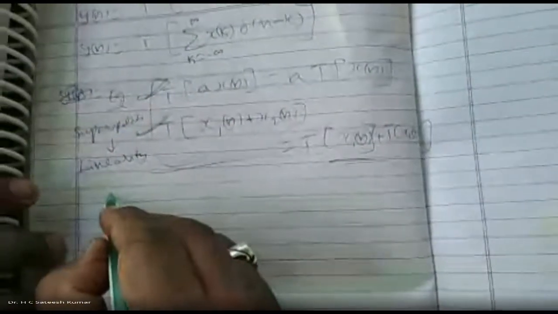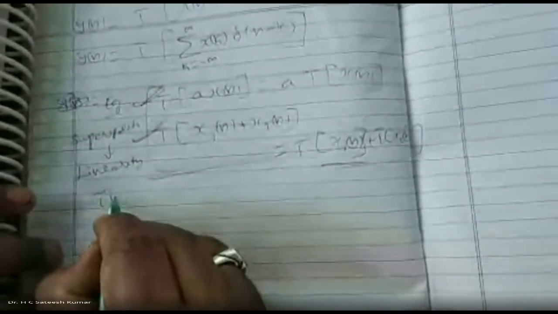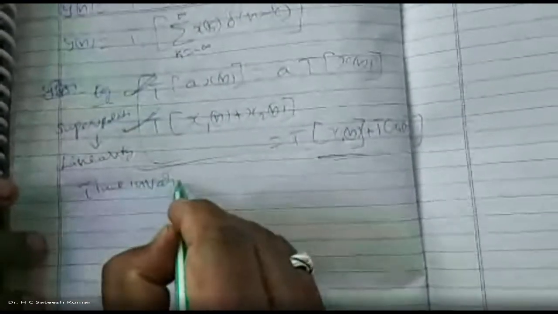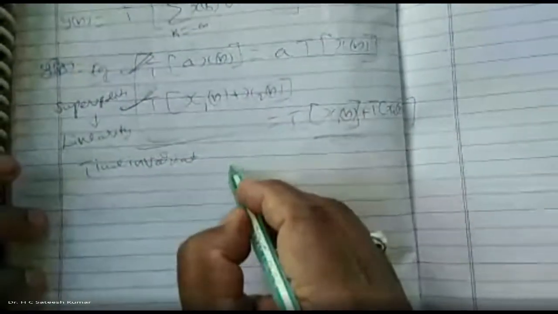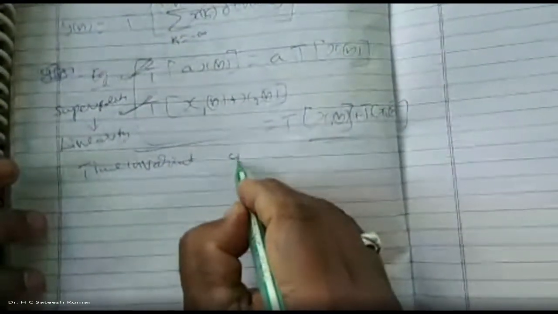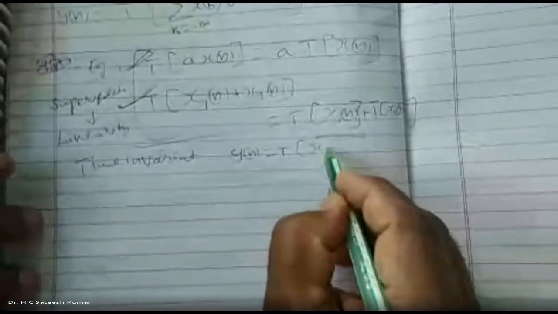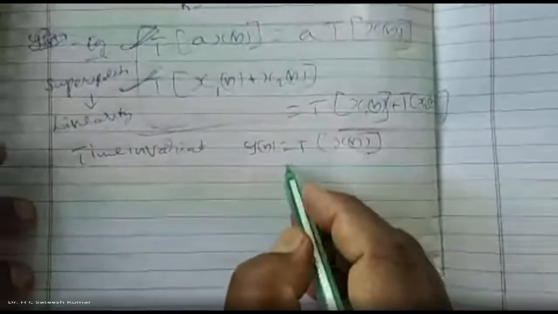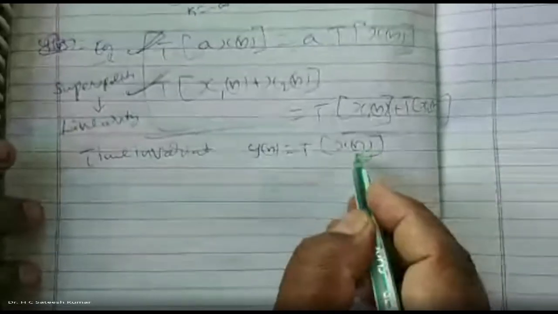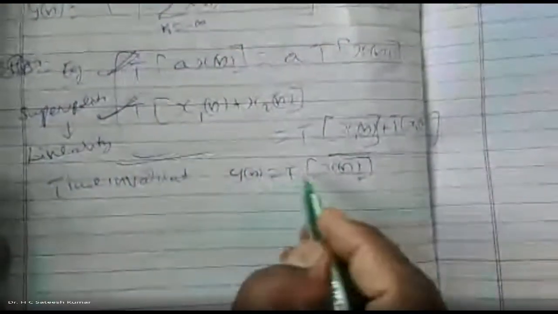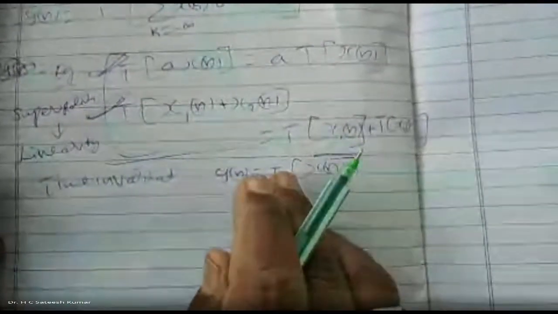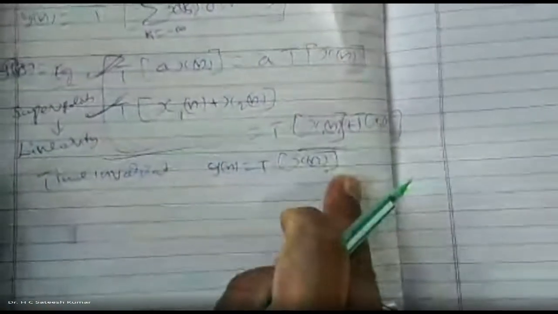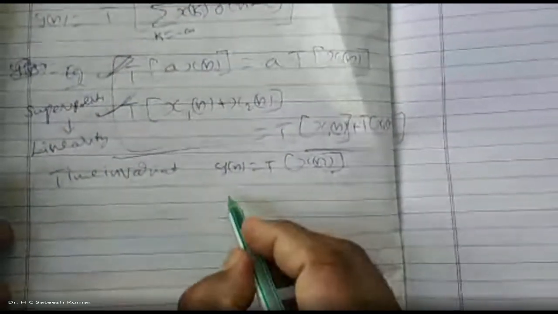Next, what is time invariance? Time invariant is nothing but any shift in the input. We have y of n is equal to transfer function of x of n. If there is a shift in the input, the output also will be shifted. Any shift in the input will produce the corresponding shift in the output. If x of n is shifted by an amount equal to n naught, the output also will be shifted by an amount equal to n naught. That's the meaning of the shifting property.